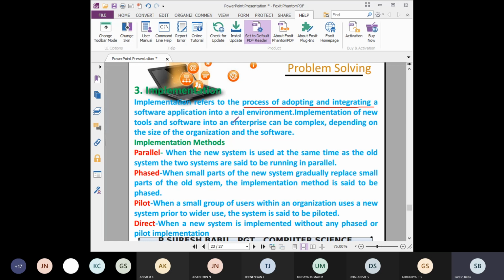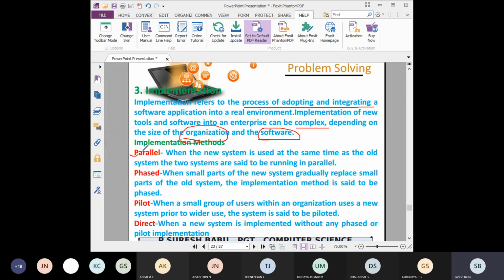Implementation of new tools and software in an enterprise can be complex, depending on the size of the organization and the software. Depending on this, the tools will become very complex. So the implementation methods are different. We have 4 types.